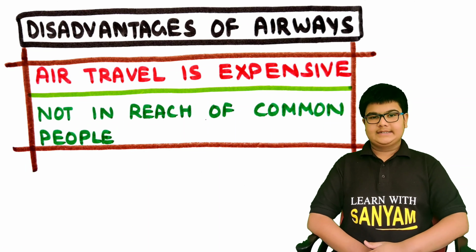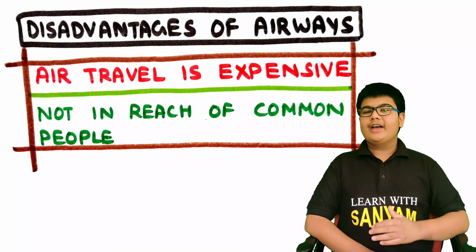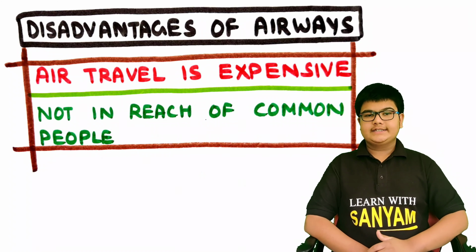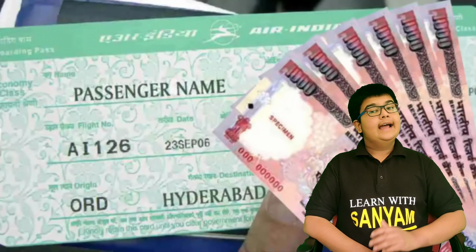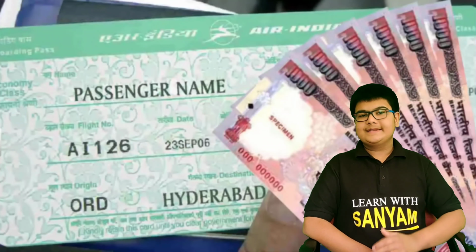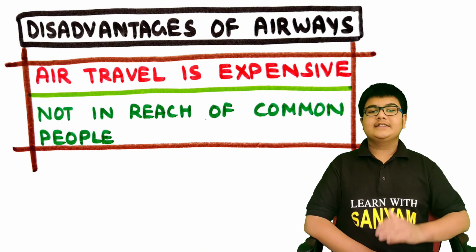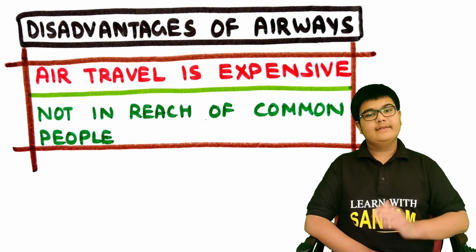Disadvantages of airways. Airways also have many disadvantages, such as air travel is expensive, and as airports are not present everywhere, air travel is not within the reach of common people everywhere.